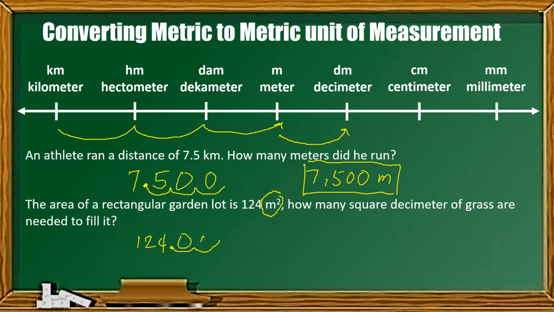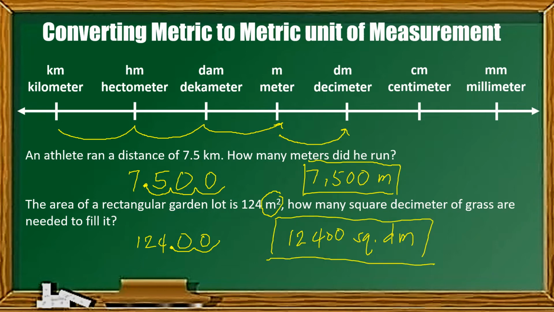We add two 0s. So that means 124 meters squared is equivalent to 12,400 square decimeters. And that is our answer. That is the process on how you can convert metric to metric units of measurement.